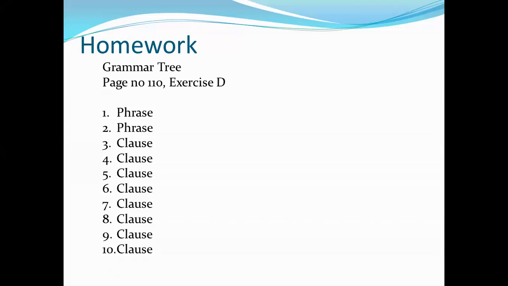So observe the first two sentences. Manish lives in an old house with his parents and his aunt. With his parents and his aunt is a group of words, right? There is no verb nor a subject there, it's a phrase. The second one, identifying his master, is also a phrase. Of course the verb is in ing form, but it's not doing the job of a verb. And all the other sentences, third to the 10th one, are all clauses.